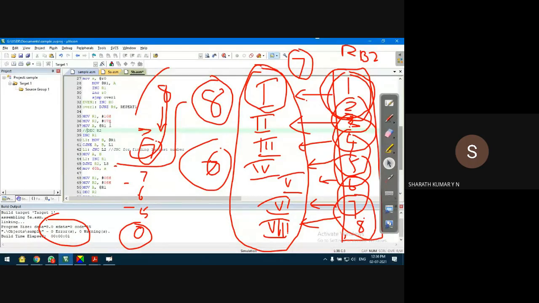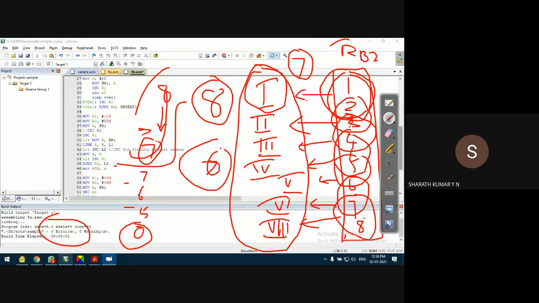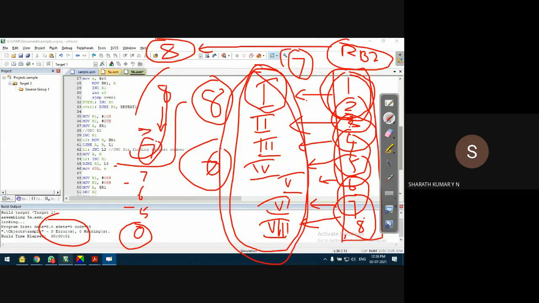But I wrote this code with the intention that since we are dealing with register banks as 8 registers, we are comparing the content of all the 8 registers, but the number of comparisons is only 7. With that intention, I am decrementing R2 by 1. So this DJNZ R2 will make sure that the number of comparisons is only 7, not 8. You may ask a question: is this really the correct logic for this?